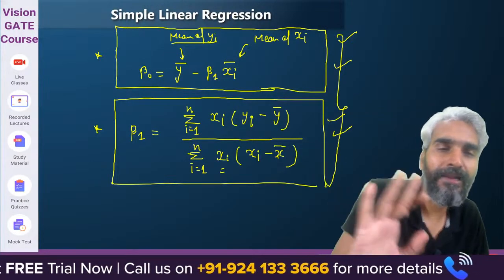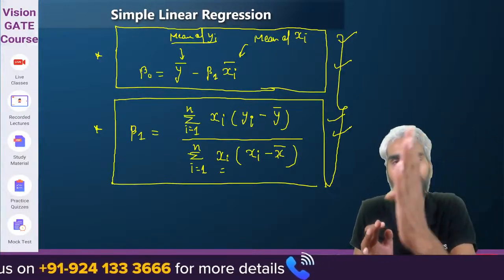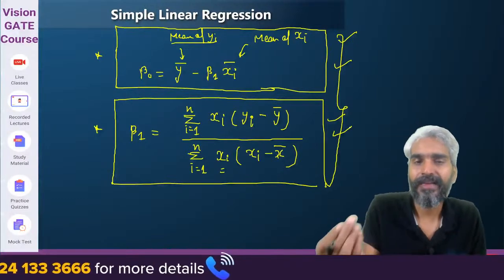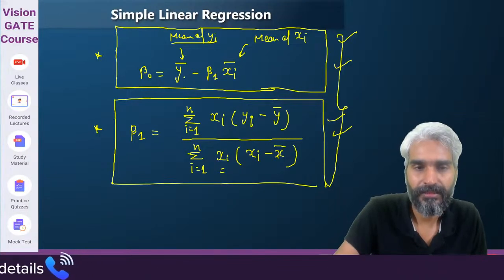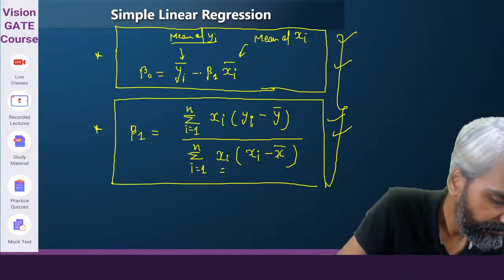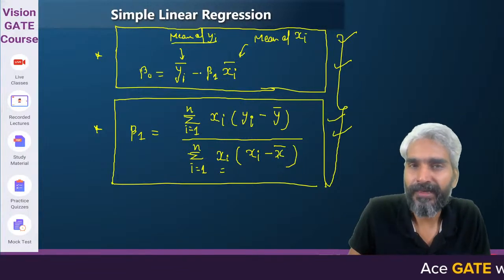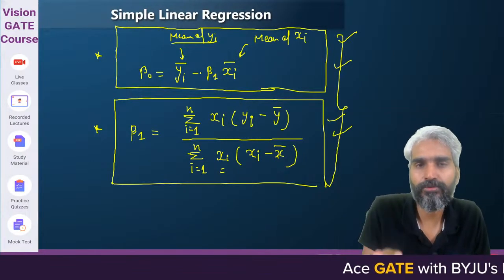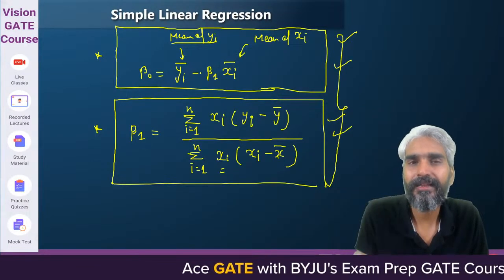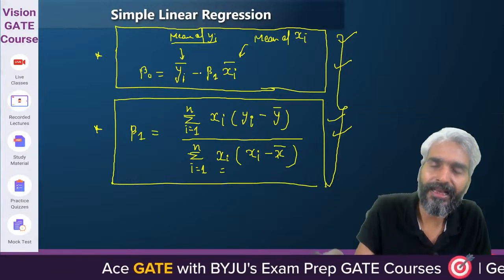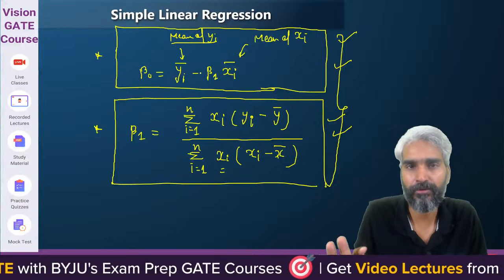So these are for n points. I can simply say y bar is nothing but y1 plus y2 plus y3 up to yn divided by n. X bar is nothing but x1 plus x2 plus x3 up to xn divided by n. Clear? So this is the idea. See, some other mathematical concepts can also be used. This is known as ordinary least squares, because we are simply using simple mathematics for this particular purpose.